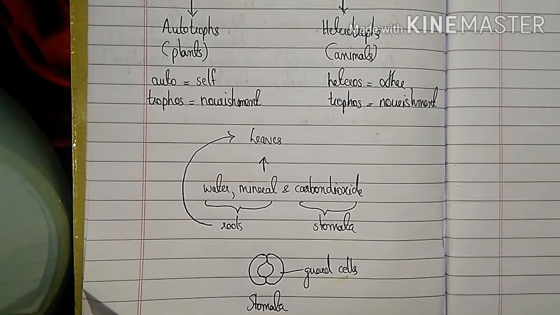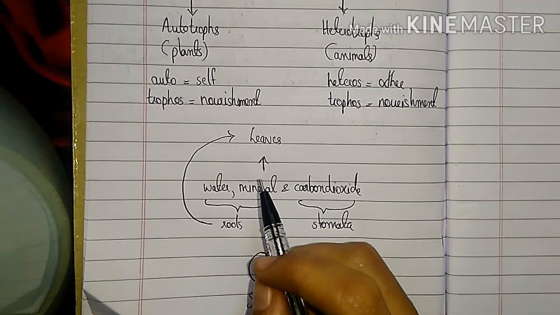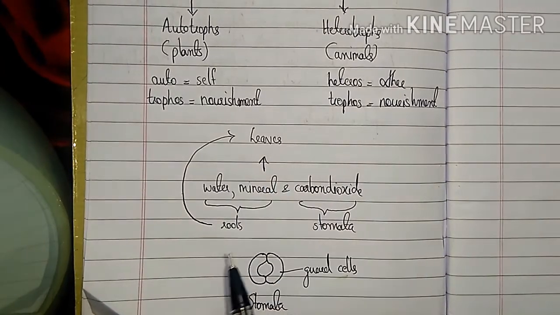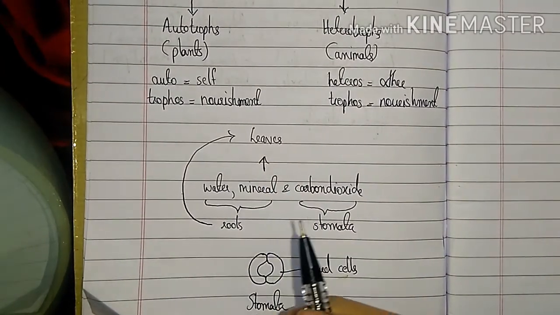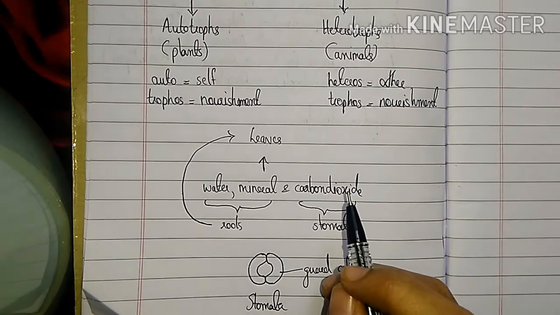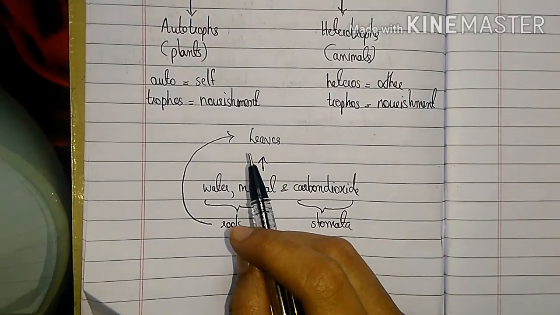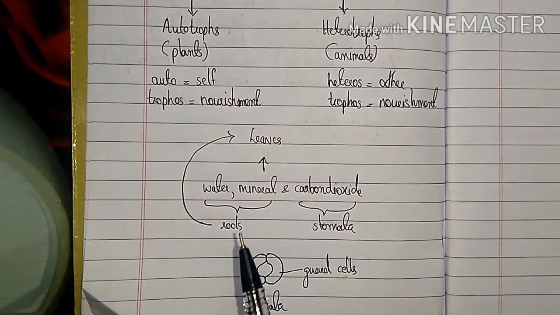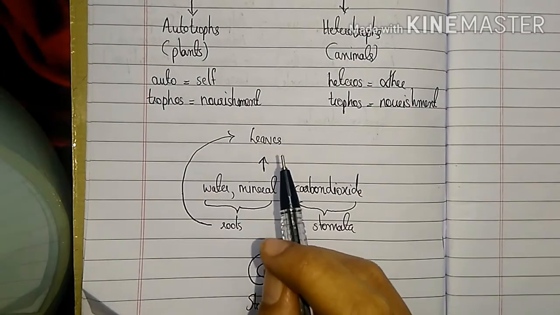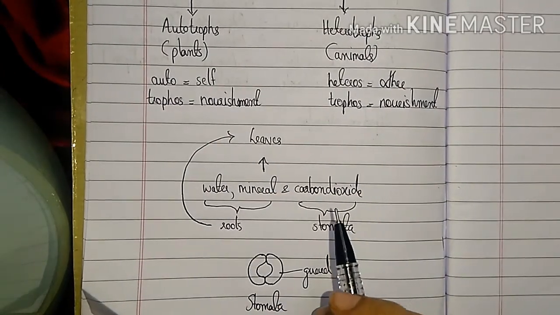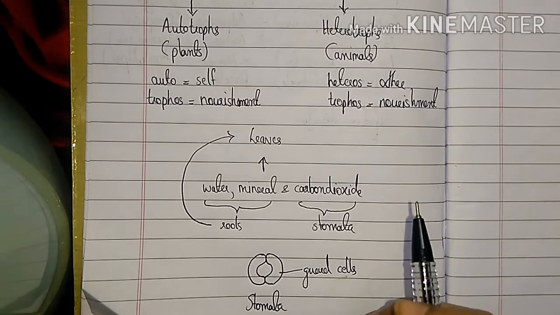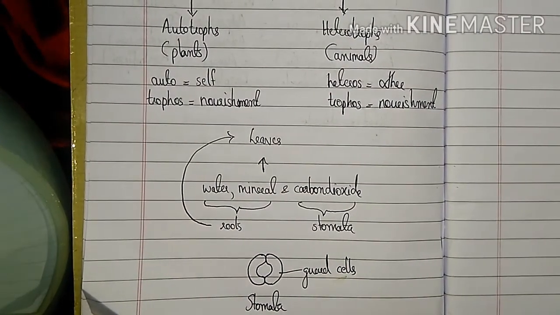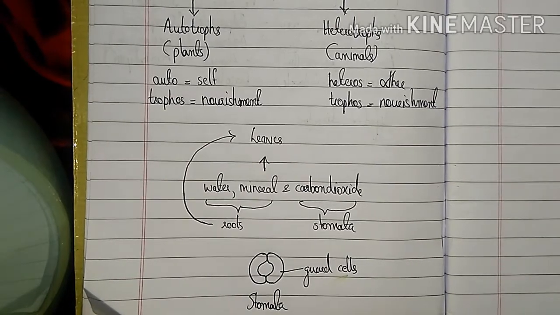So the food factory of plants is the leaves. Thus the food is synthesized here. Thus the raw materials like water, minerals, nutrients and carbon dioxide should reach the leaf. Here the water and minerals are present in soil. Thus they are absorbed through roots and get transported to the leaves. Whereas the carbon dioxide is taken through the tiny pores present on the surface of the leaves. These pores are called stomata and are surrounded by guard cells.